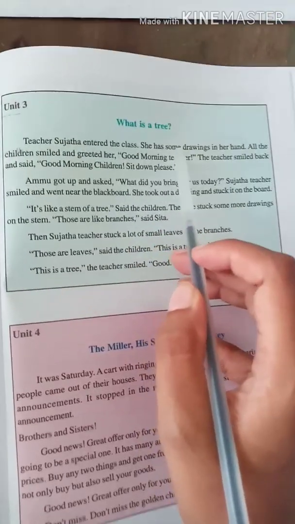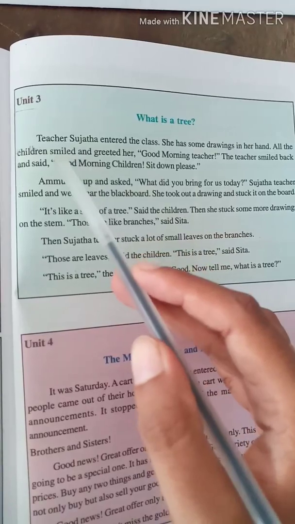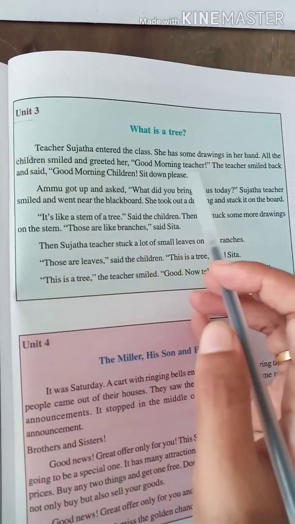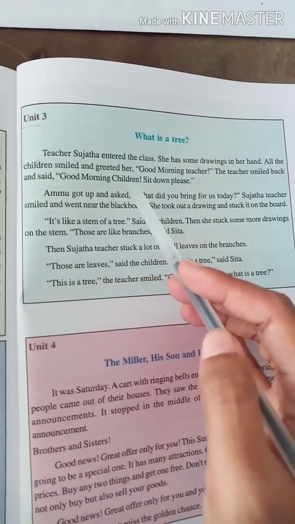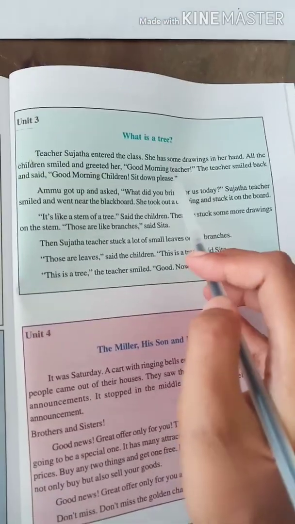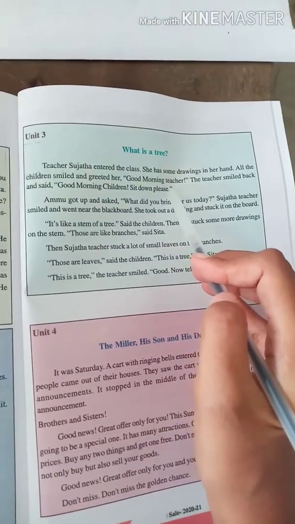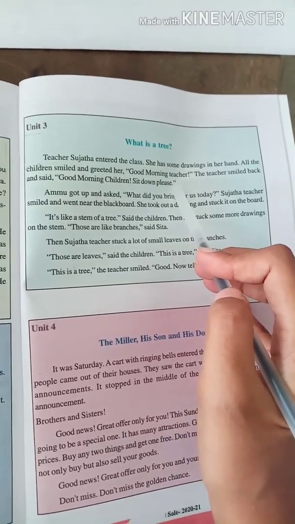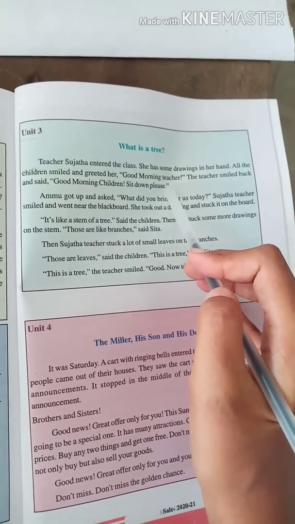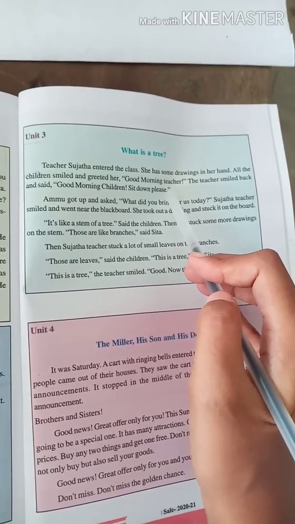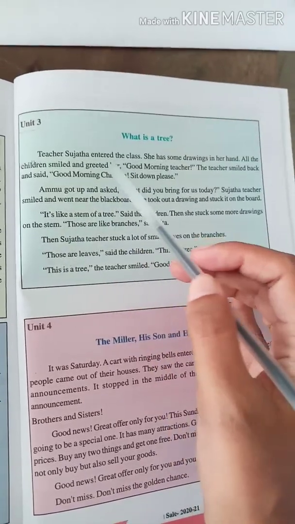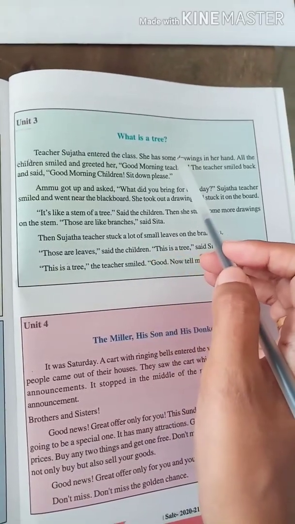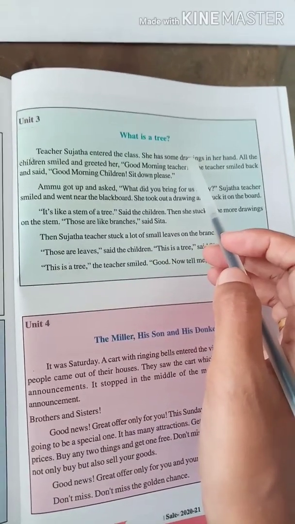She has some drawings in her hand. All the children smiled and greeted her. Good morning, teacher. The teacher smiled back and said, good morning, children. Sit down, please. What happens when a teacher enters your class? You wish her, right? Yes, they are also wishing the teacher, and in return the teacher is also wishing them back, and she told all the children to sit down. Teacher has some drawings in her hand.